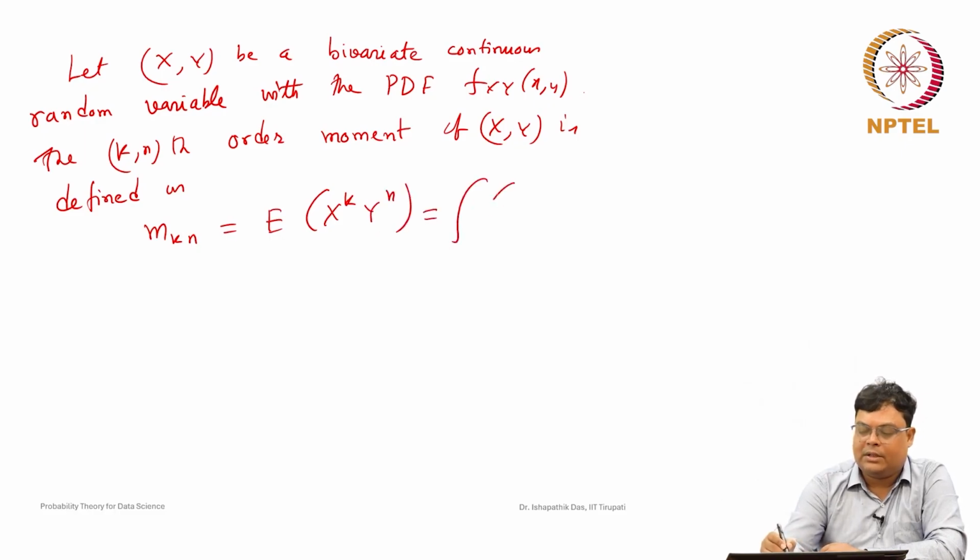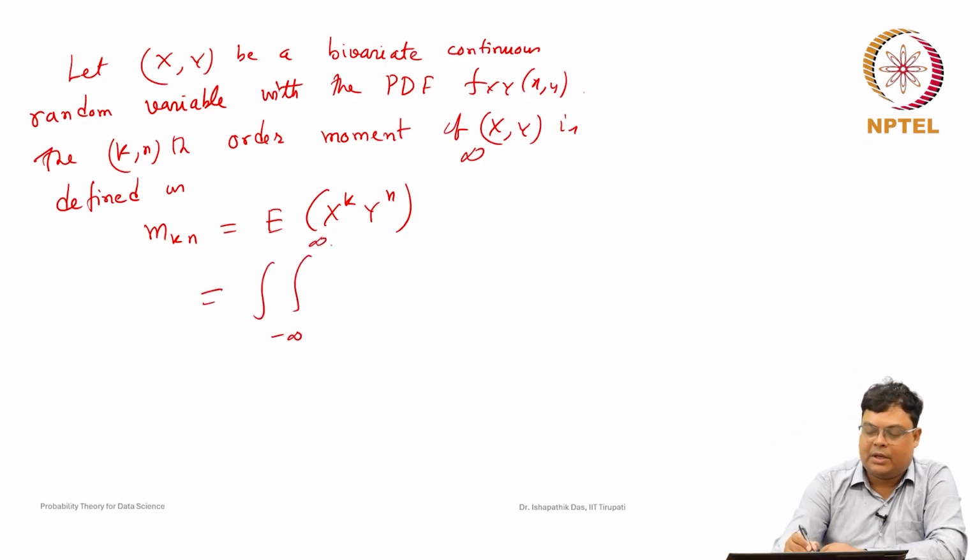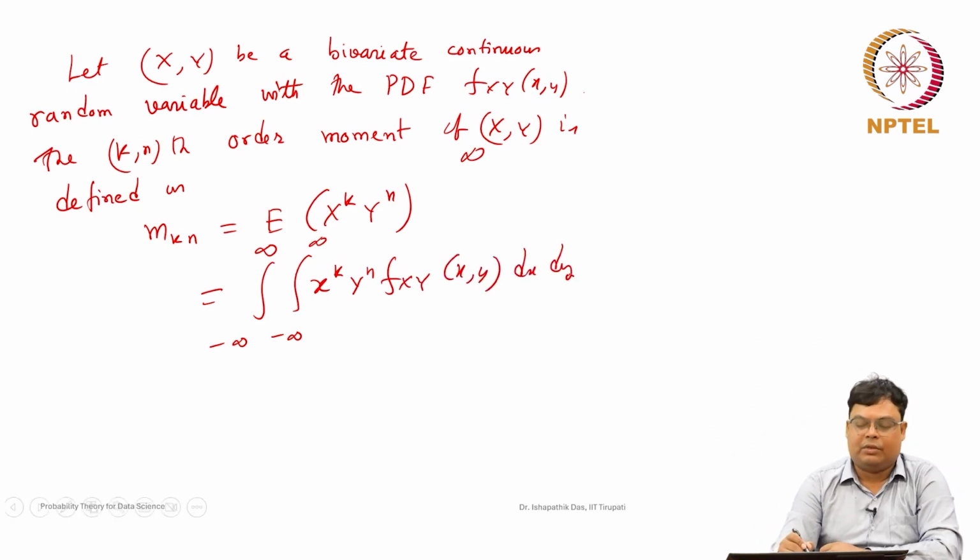So, this is defined as the integral from minus infinity to plus infinity of x to the power k, y to the power n f(x, y) dx dy. So, this is the kn-th order moment.